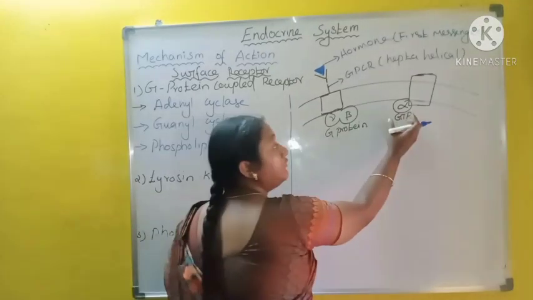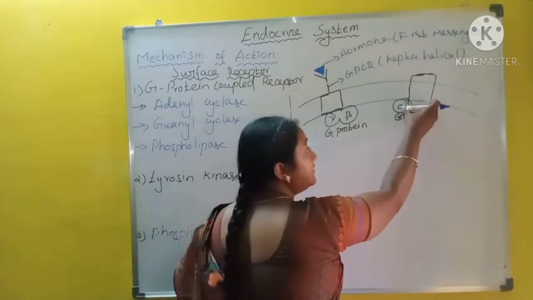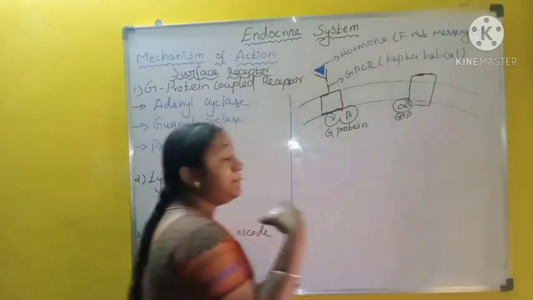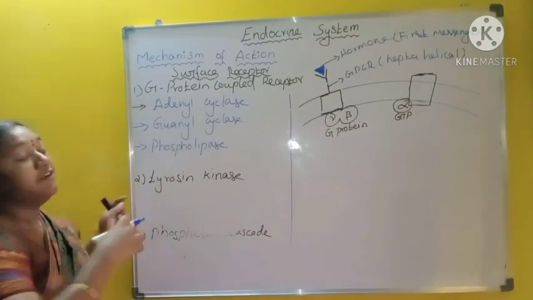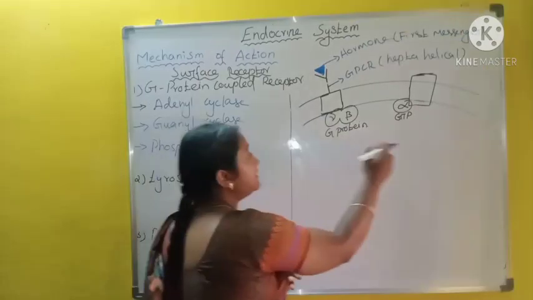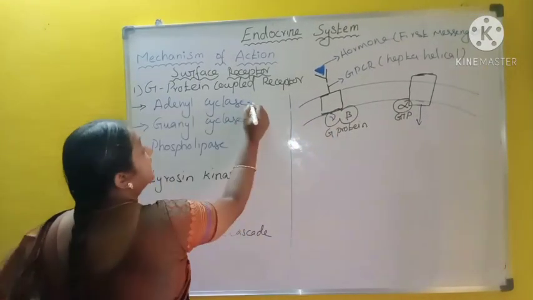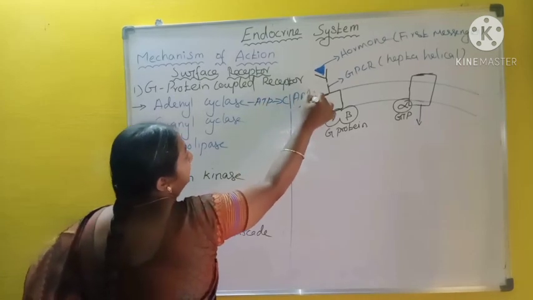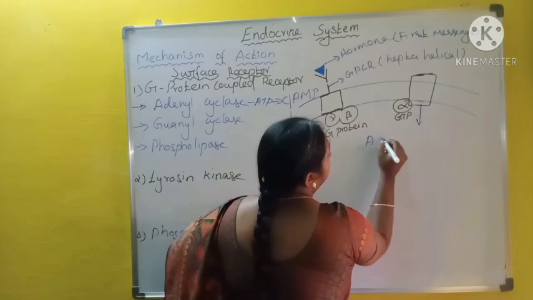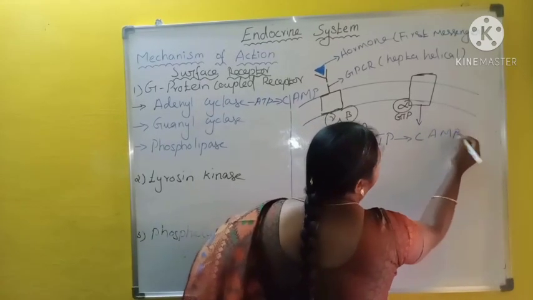When the alpha unit GTP of G protein binds with the enzyme, this enzyme may be adenyl cyclase or guanyl cyclase or phospholipase. For example, if the enzyme is adenyl cyclase, this adenyl cyclase can convert the ATP into cyclic AMP.